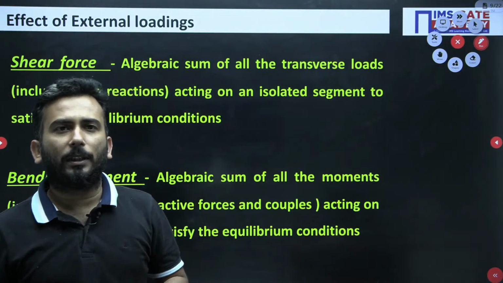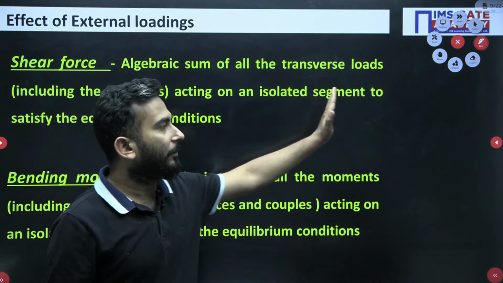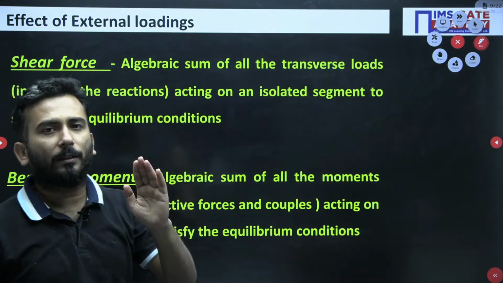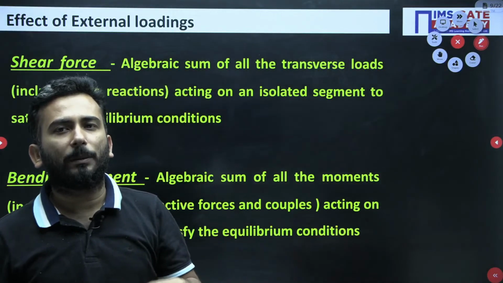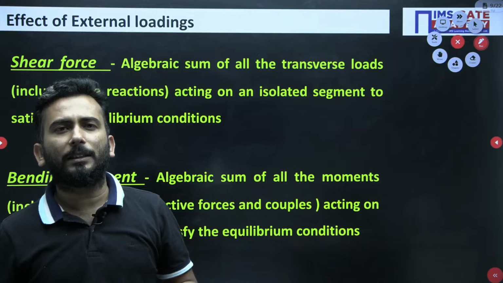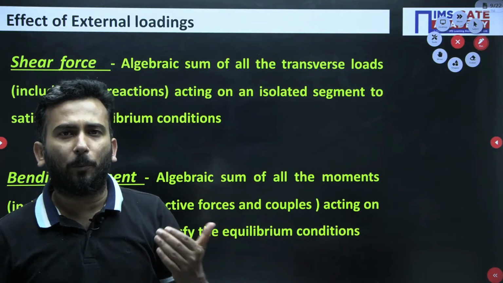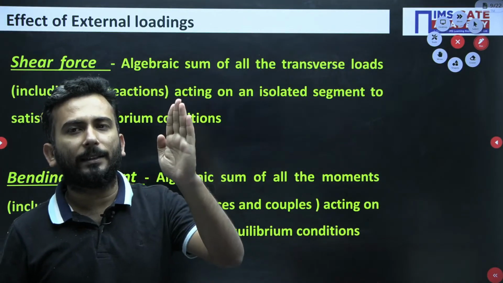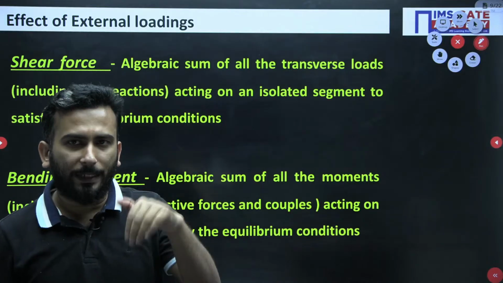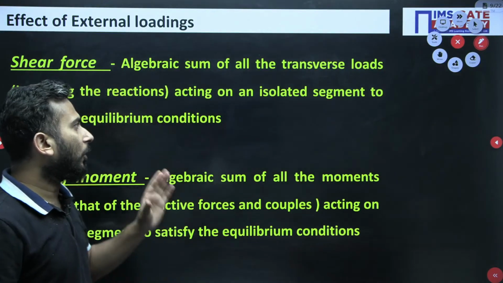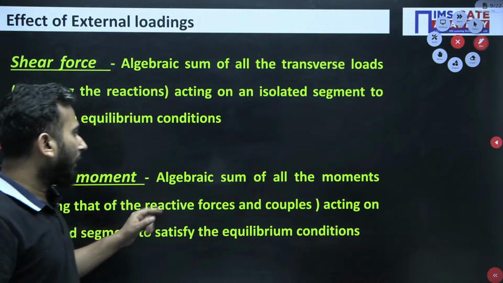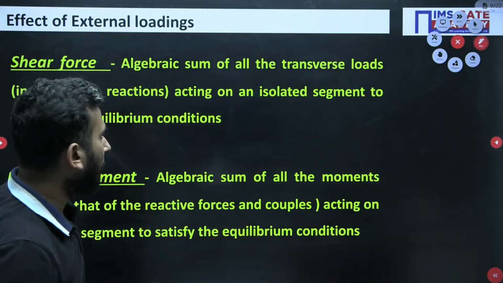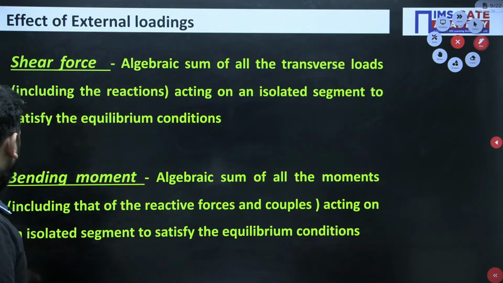So I'll tell you how to calculate the shear force. For example, at a section we want to see what the shear force is. You simply see what the transverse loads acting on the beam are, and you take the algebraic sum. Algebraic sum means you can consider one direction to be positive, and the opposite direction will be negative. For example, plus y axis we are considering positive, negative y axis negative. So plus and minus accordingly we will find out. What is bending moment? It is the algebraic sum of all the moments acting on the isolated segment to satisfy the equilibrium condition. I will tell you how to calculate all these things, do not worry.